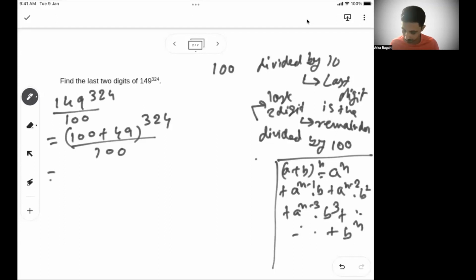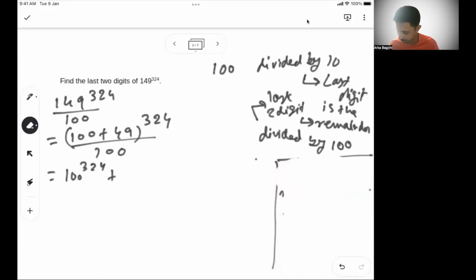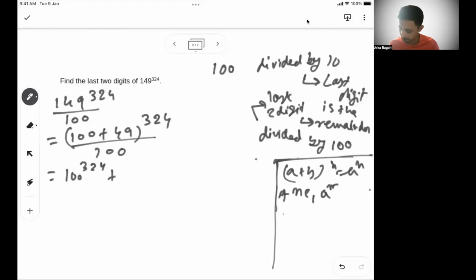Now, if I can use this, we can write this as 100 to the power 324 plus, this is NC1 actually. Okay, so there's a small change in that formula. A to the power n plus NC1 a to the power n minus 1 into b plus NC2, which is the combination, a to the power n minus 2 into b square plus so on. And finally, we'll get b to the power n.